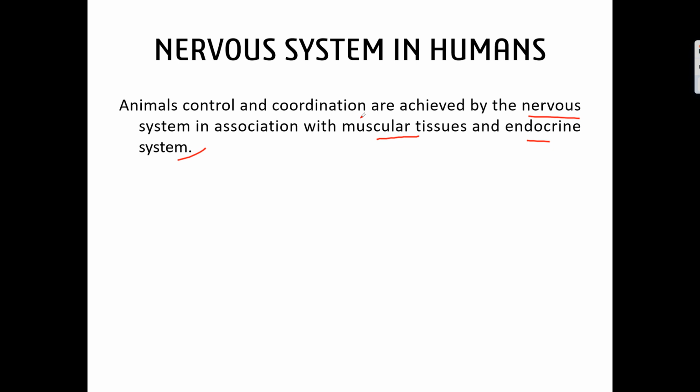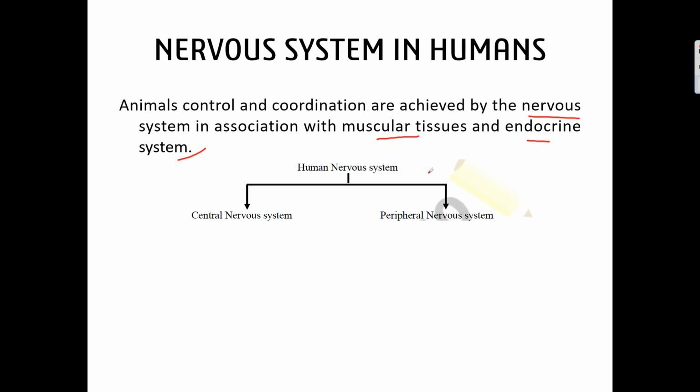organism. So before going into details, let us have a look at the constituents or components of this nervous system. Usually the human nervous system is divided into two parts, that is the central nervous system, we also call it CNS, and the peripheral nervous system. We usually write it as the PNS.